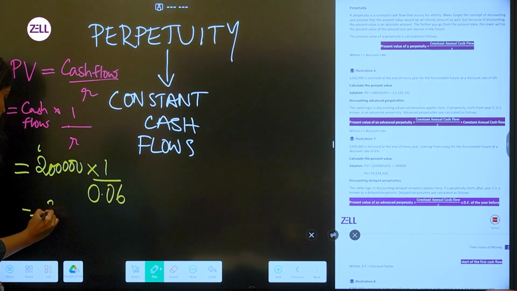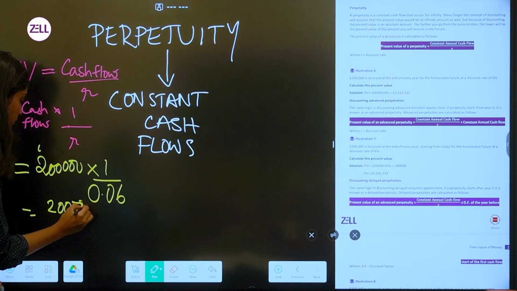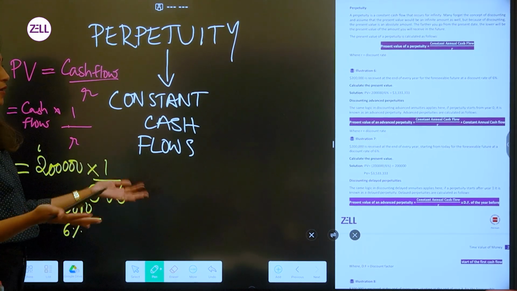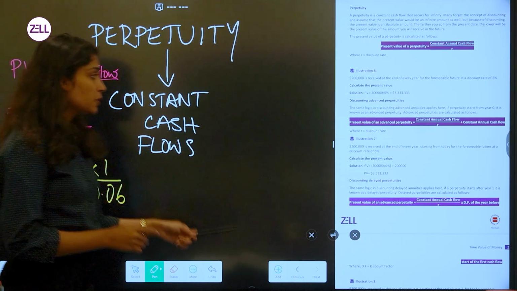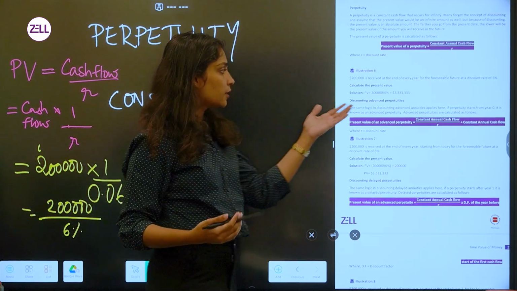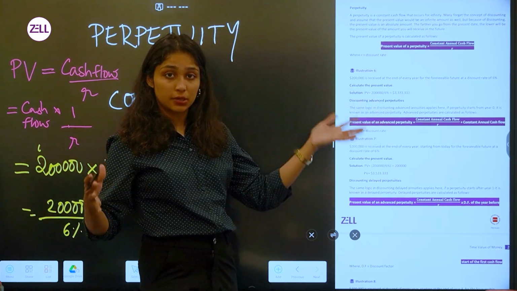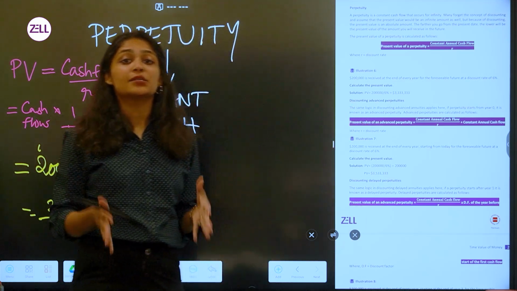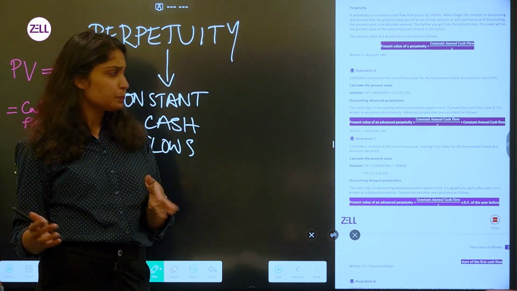That's why they have written it as 200,000 divided by 6%, or you can do 200,000 divided by 0.06, which means that the present value is so much. That is $33,33,333. So this is how we calculate the present value of perpetuity.